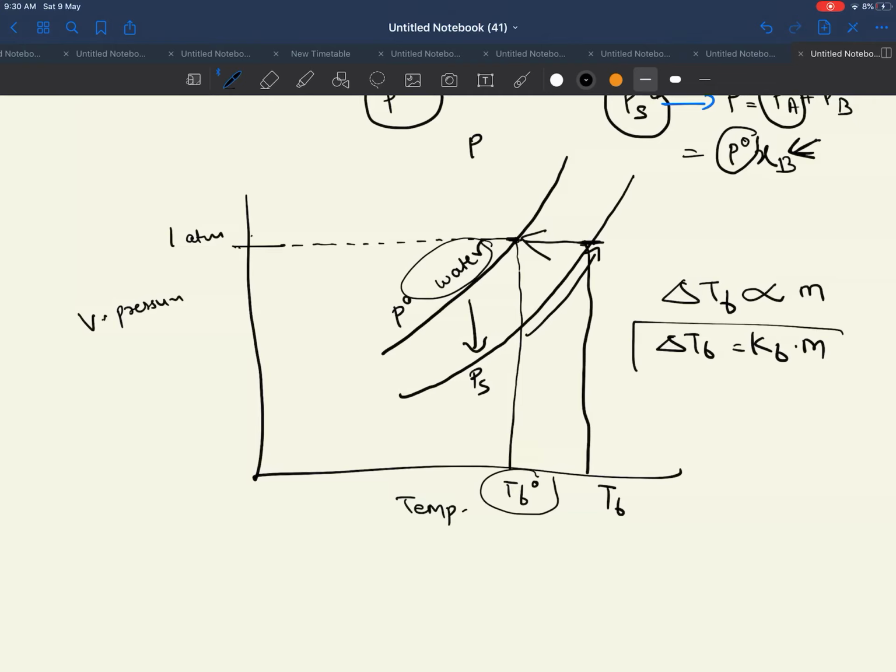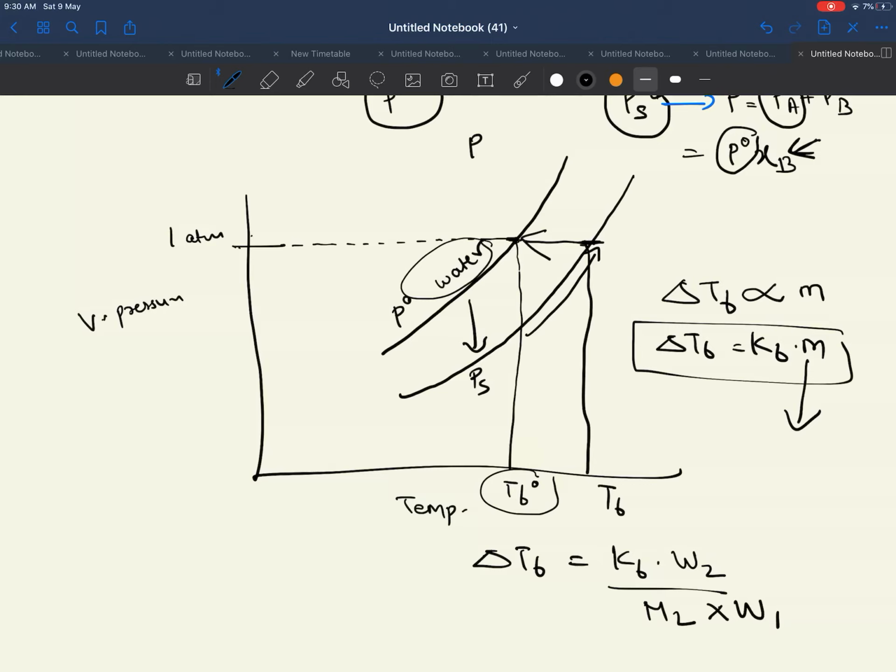So if we expand this molality, molality refers to the number of moles of solute present in 1 kg of solvent. So we will say delta TB equals KB into number of moles, which you will calculate as the given mass of the solute divided by the molar mass of the solute. Here it is the given mass of the solvent.